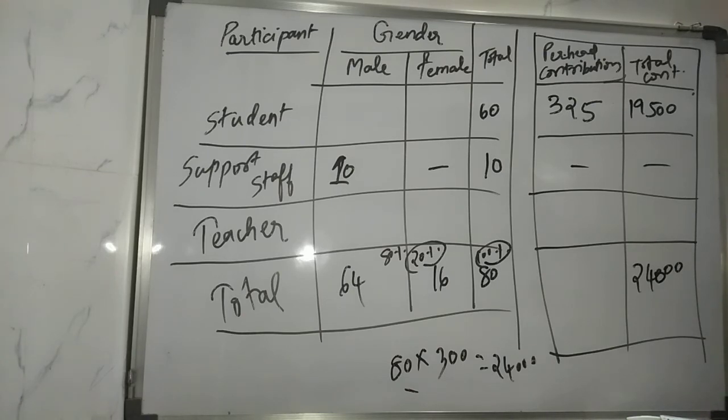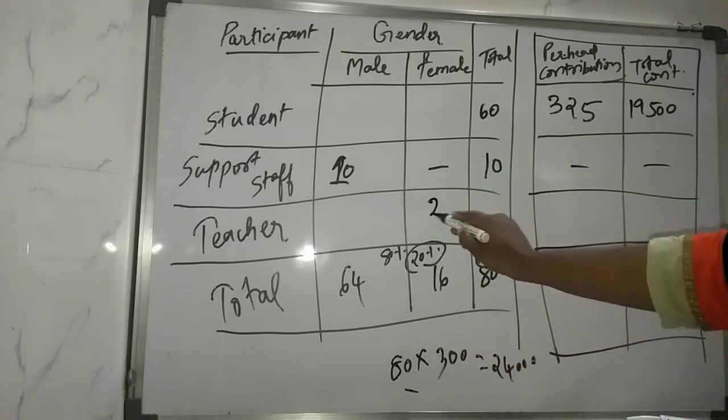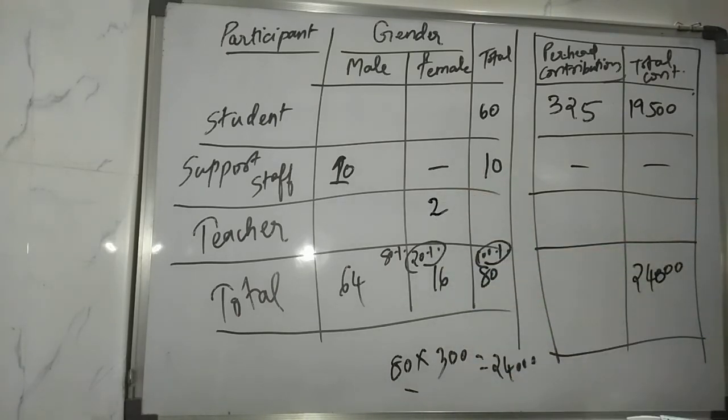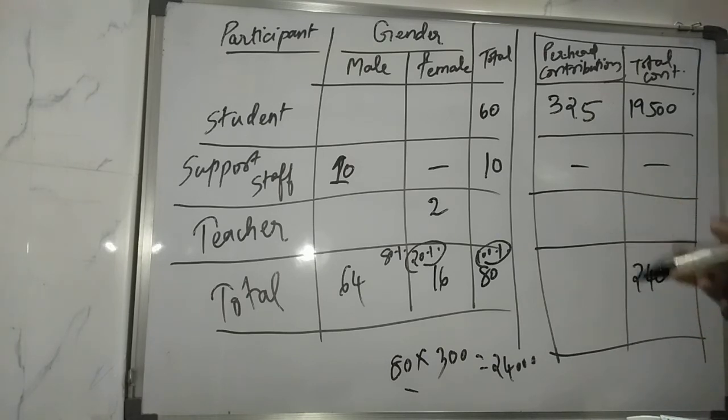And 2 of them were teachers. So from 16 females, 2 were teachers. Like this you have to find out. Then represent the data in the table. So like this you have to represent. After that you have to find the missing columns also. So now let's find the missing ones.